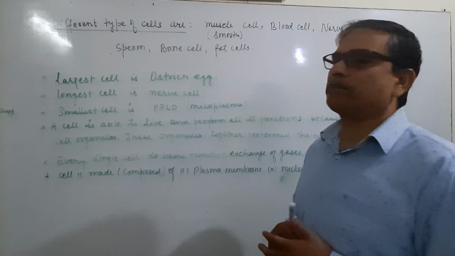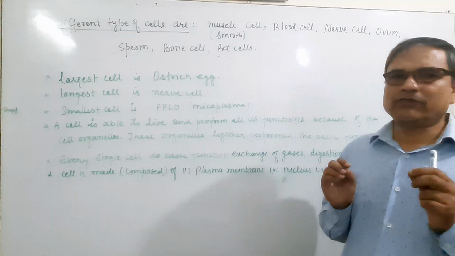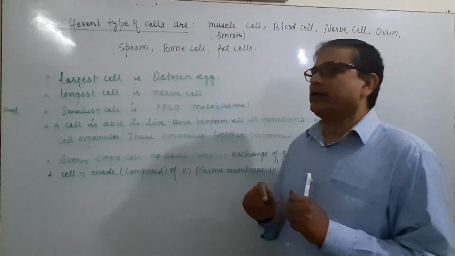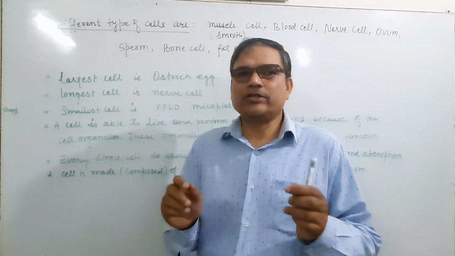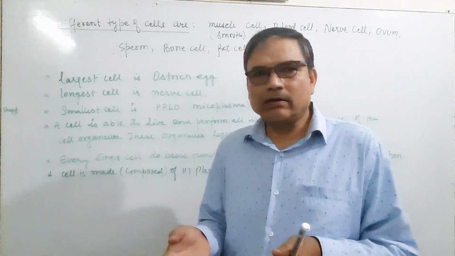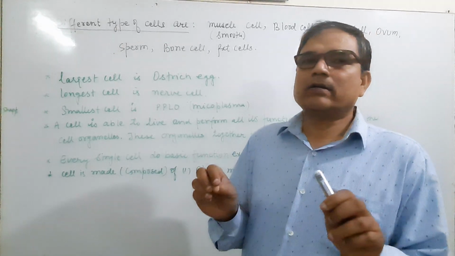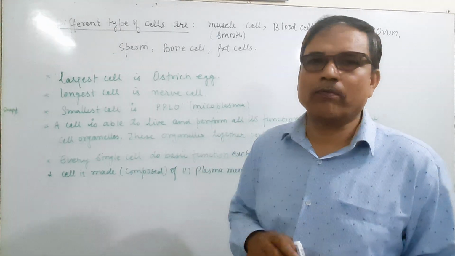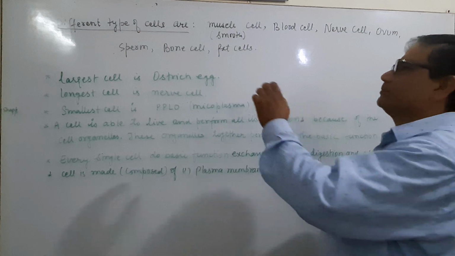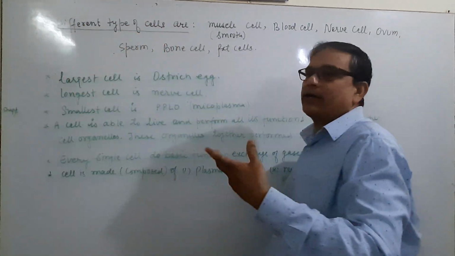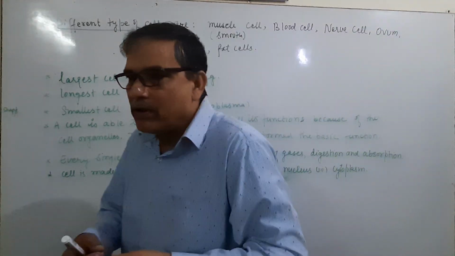The size and shape of a cell depend upon the specific function performed by the cell. It means the size and shape of cells are not the same. It is different for different cells, and the shape and size depend on what function that cell has to perform. Their shape may be spherical, spindle-shaped and branched, or elongated.